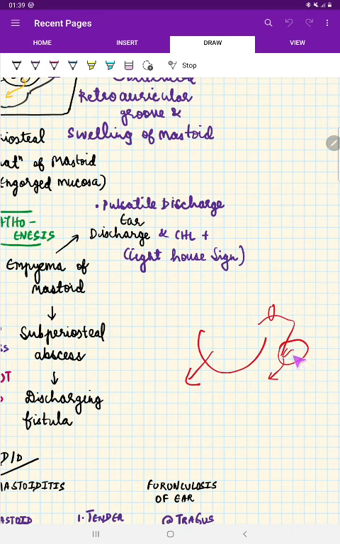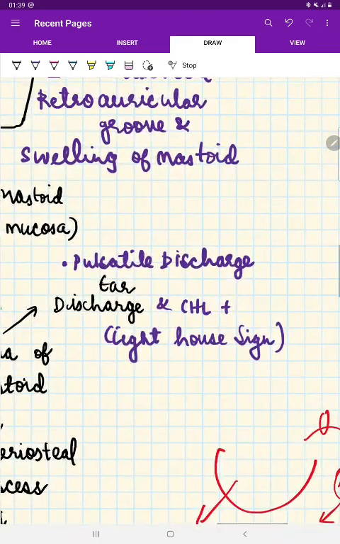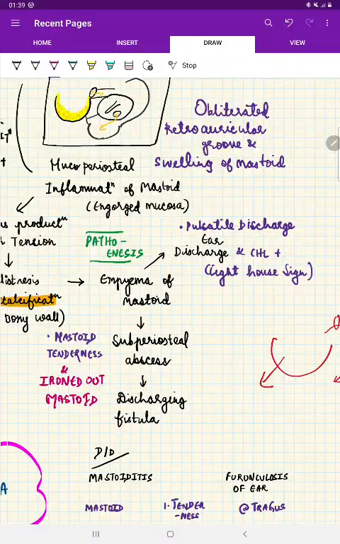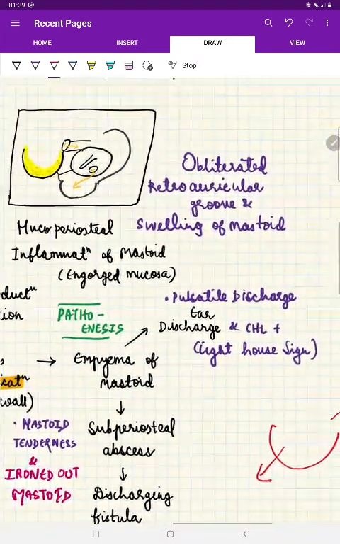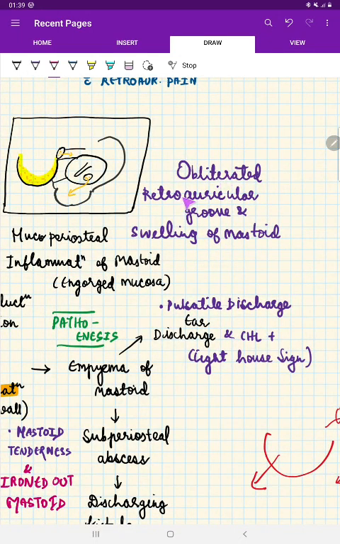Now, we have evidence that there is a perforation in the tympanic membrane, and this perforation will result in ear discharge. This ear discharge is a pulsatile discharge. This is called as lighthouse sign. Because of all this pathological process taking place, there will be a conductive type of hearing loss. Now, because of the empyema, the pus in the mastoid, there will be mastoid tenderness and ironed out mastoid appearance. Apart from that, there is an obliterated retroauricular groove and swelling in the mastoid.